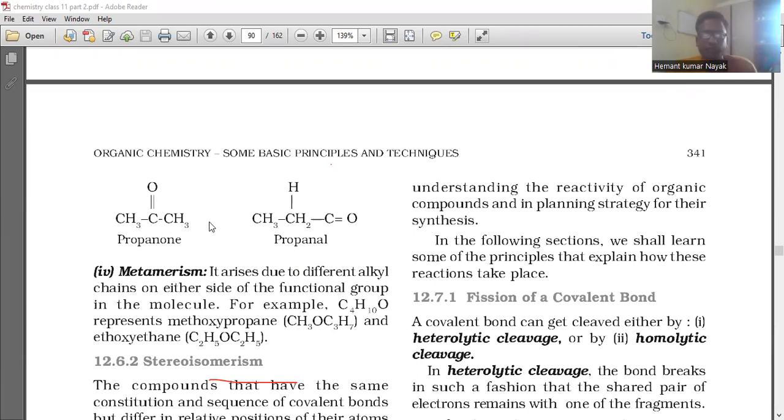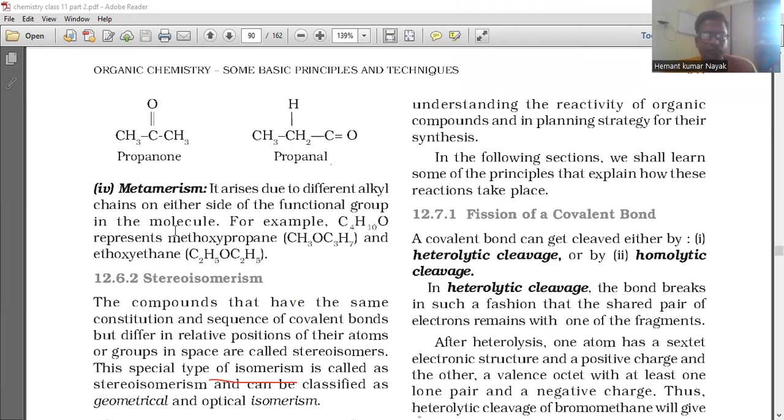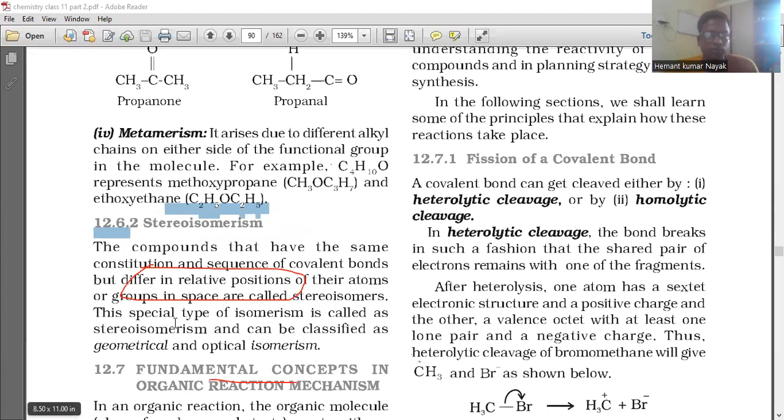Now I'm talking about stereoisomerism. A compound that has the same constituents and sequence of covalent bonds but differs in the relative position of its atoms or groups in space is called a stereoisomer. This special type of isomerism is called stereoisomerism and can be classified as geometrical and optical isomerism.